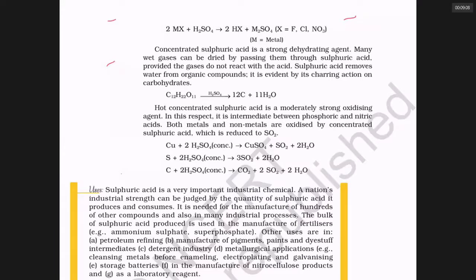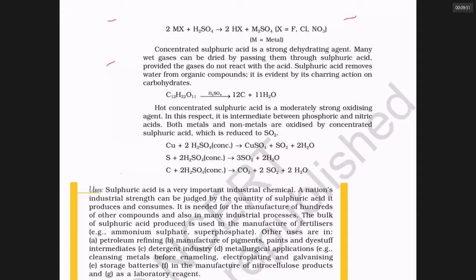The HI bond is weak. Down a group, the hydride's bond strength will decrease. If you take the family of halogens, fluorine, chlorine, bromine, iodine, HF, HCl, HBr, HI, the HI bond is very weak. If you look at the hydrides of the 16th group, oxygen, sulfur, selenium, tellurium, polonium, H2O, H2S, H2Se, H2Te, H2Po, which molecule is unstable? H2Po. If you take hydrides of the 15th group, NH3, PH3, AsH3, SbH3, BiH3, which hydride is very unstable?